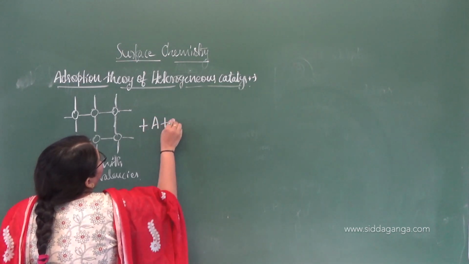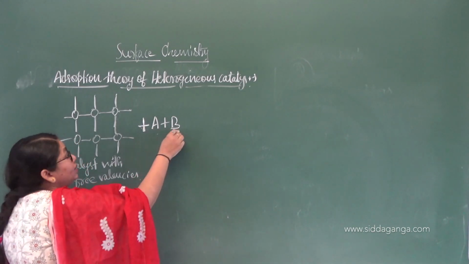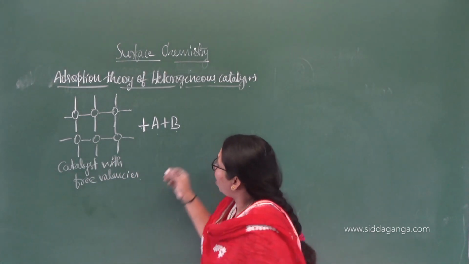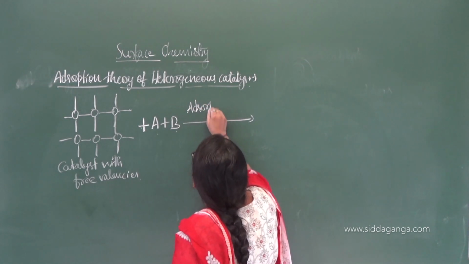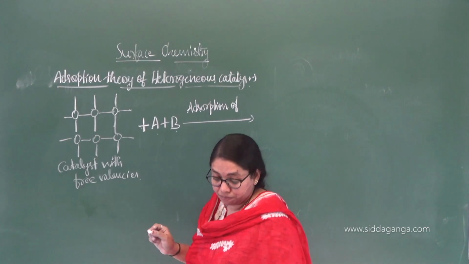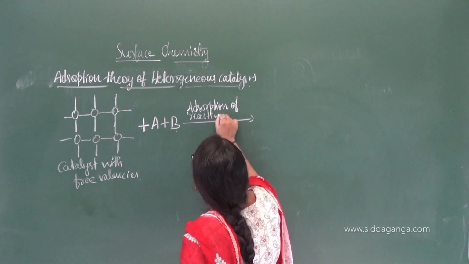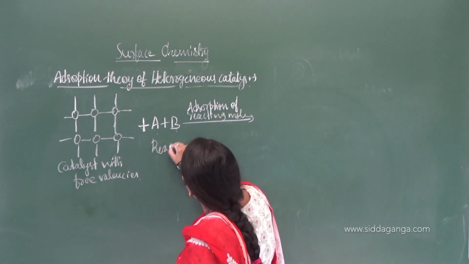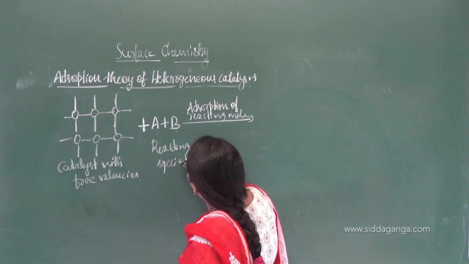The reactants A plus B. You are adding the reactants to the catalyst. So what happens then? Adsorption of reacting molecules first. Adsorption of reacting molecules. Which are the reacting molecules here? The reactants. These two are reacting molecules or reacting species.